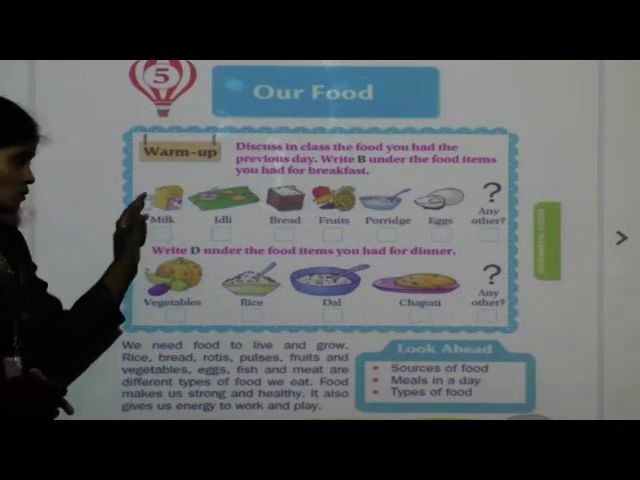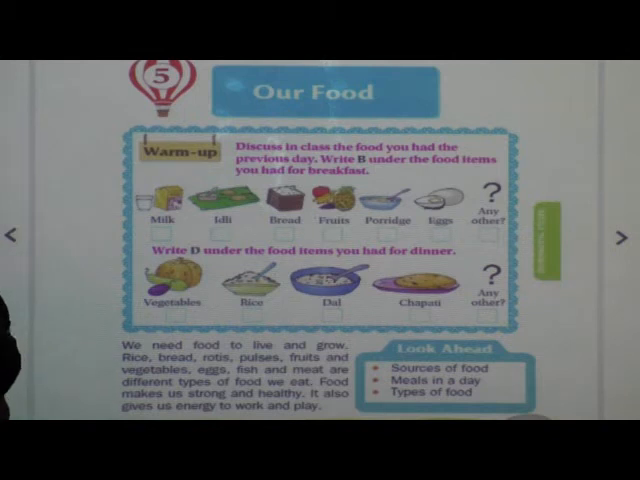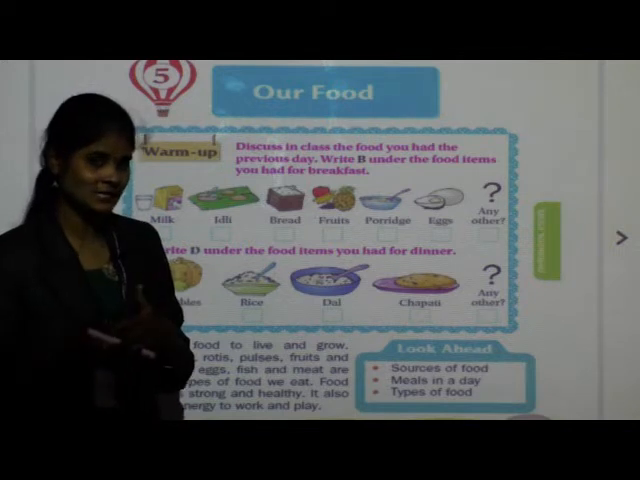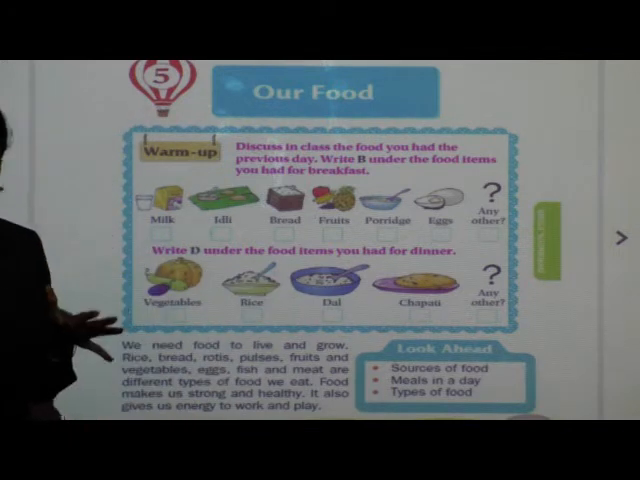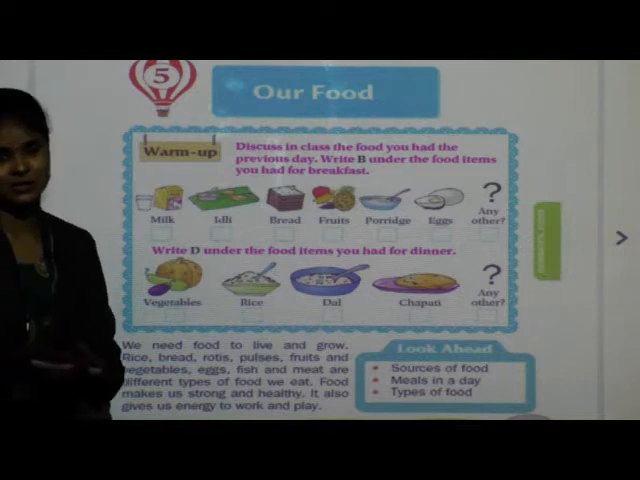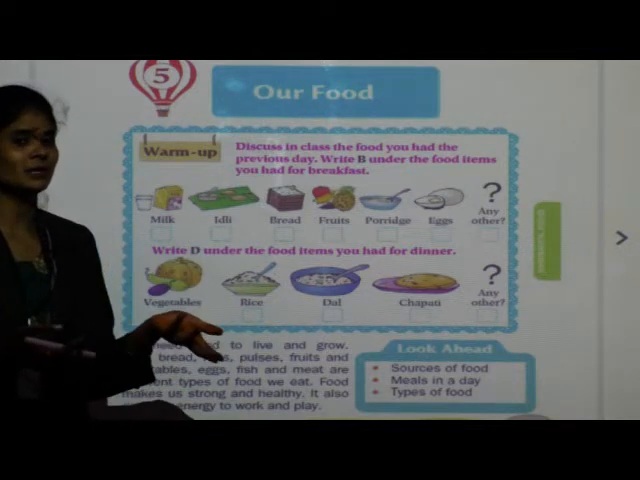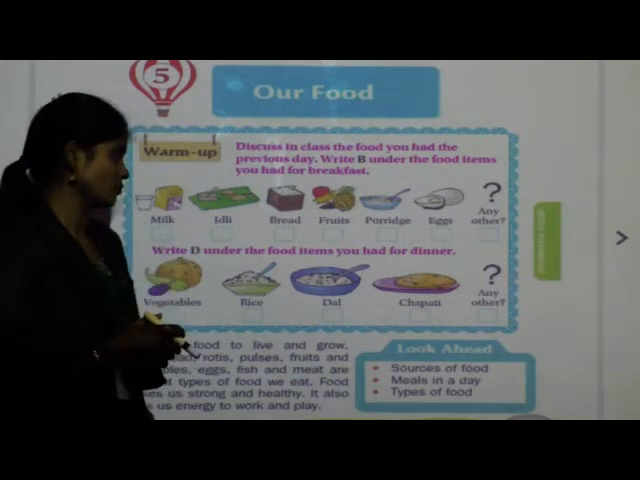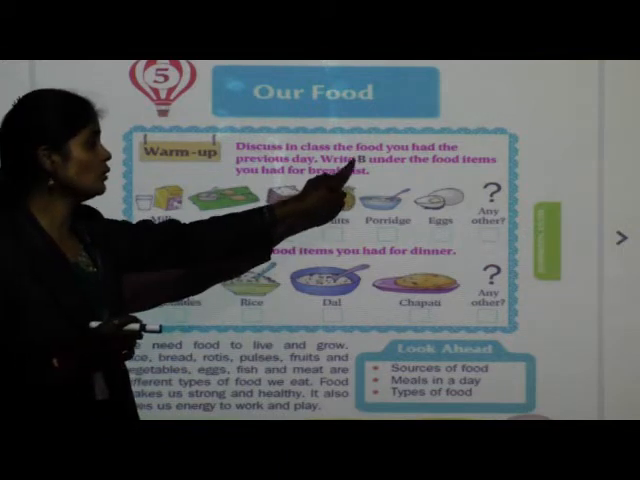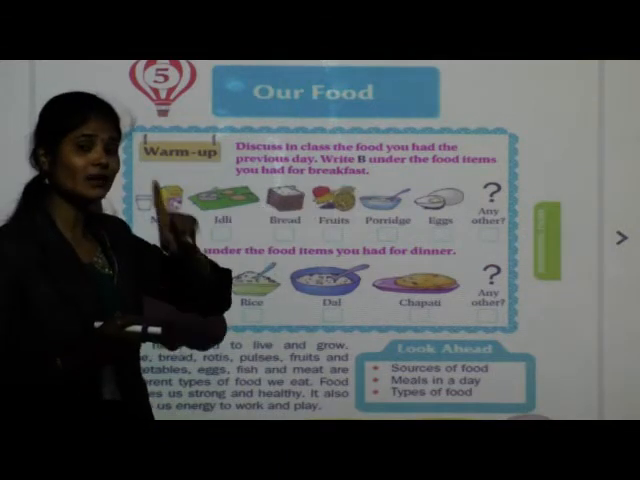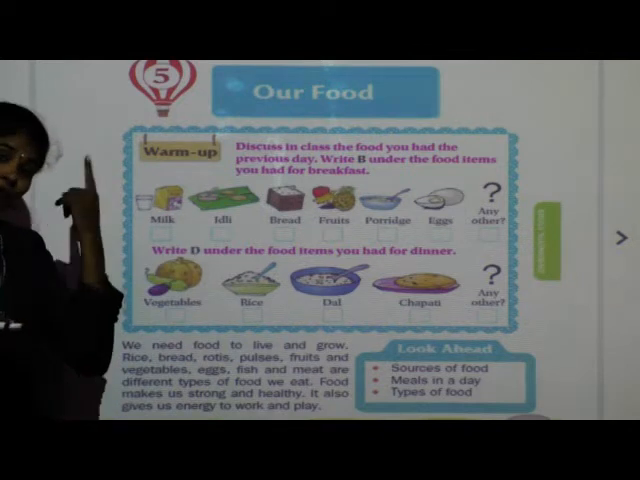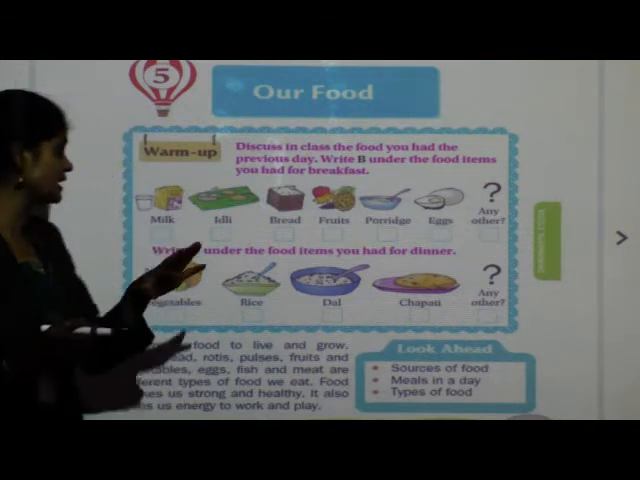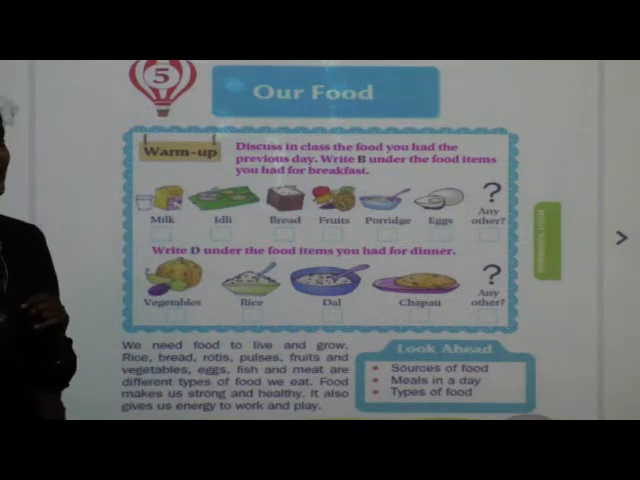See children, downside the pictures of some food items are given. You have to discuss with your friends, but now you are not in school, so you can discuss with your family members or with your brother or sister. What you have to write here? You have to write B under the food items that you had for breakfast. Whatever the food items you had for your breakfast, below that write B.